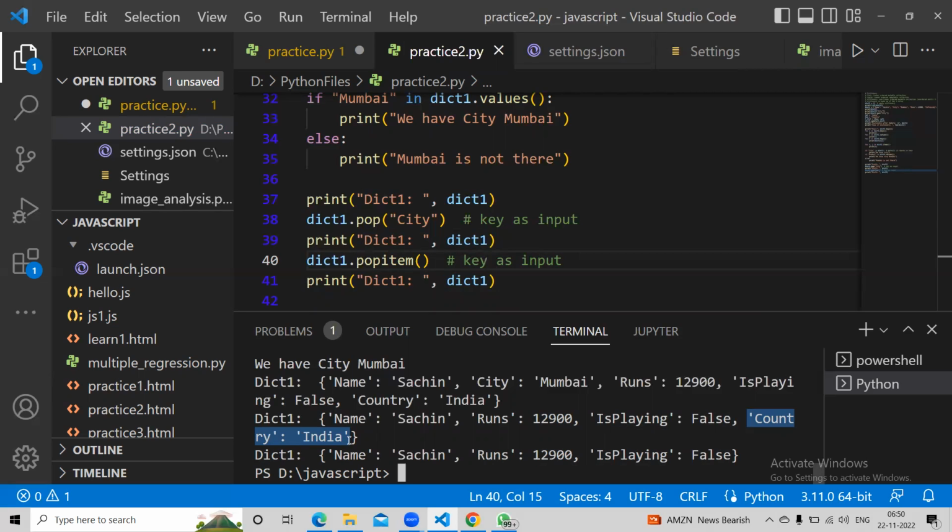Now I want to delete Sachin. Then what should I do? I want to delete only Sachin. Dictionary one dot value dot pop. Oh, we cannot do that, right?